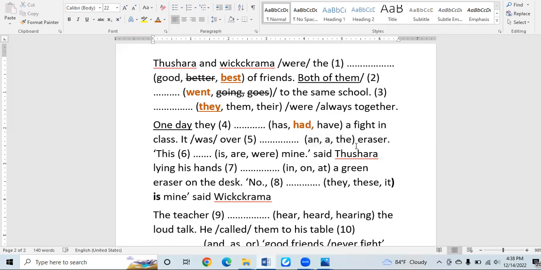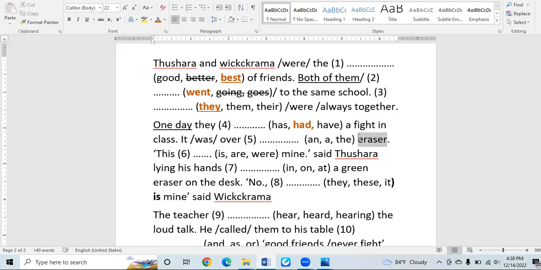We have two articles in English, that is "a" and "an", or else "the". "An" will go with singular nouns which start with a vowel letter. "A" will go with singular nouns which start with a consonant letter. "The" is the definite article.